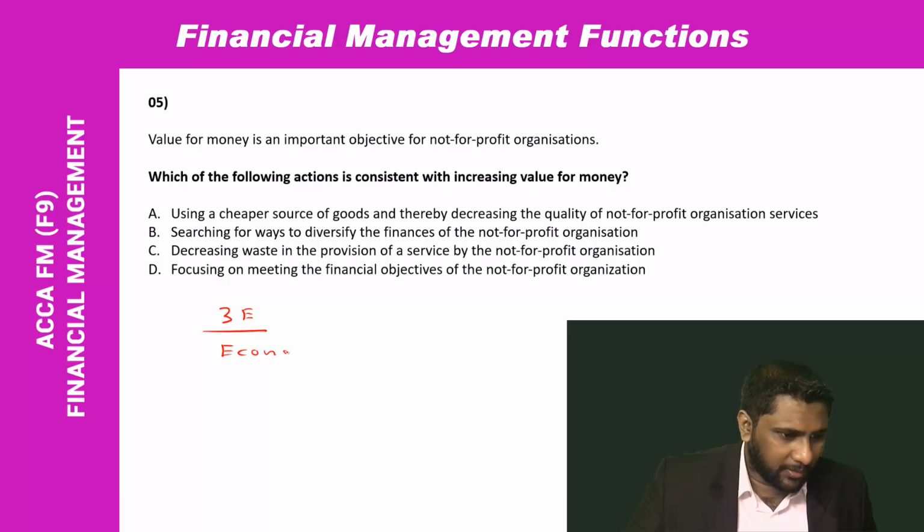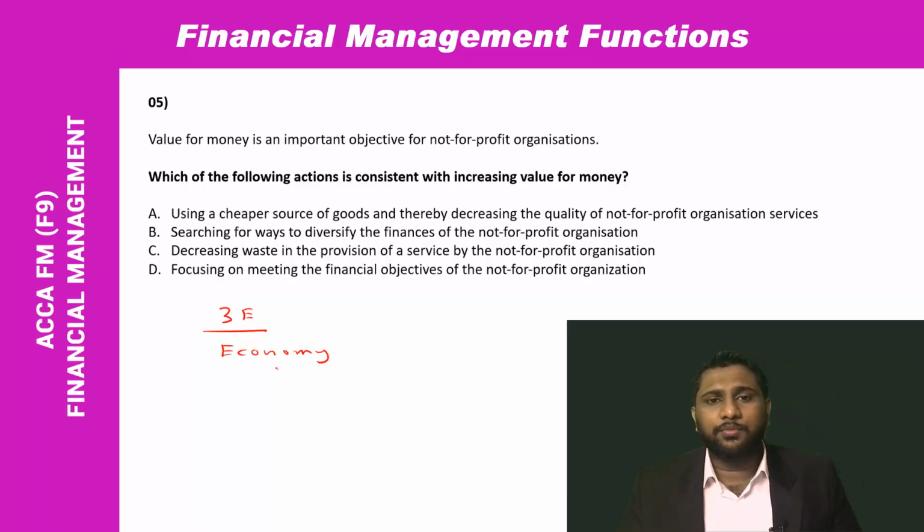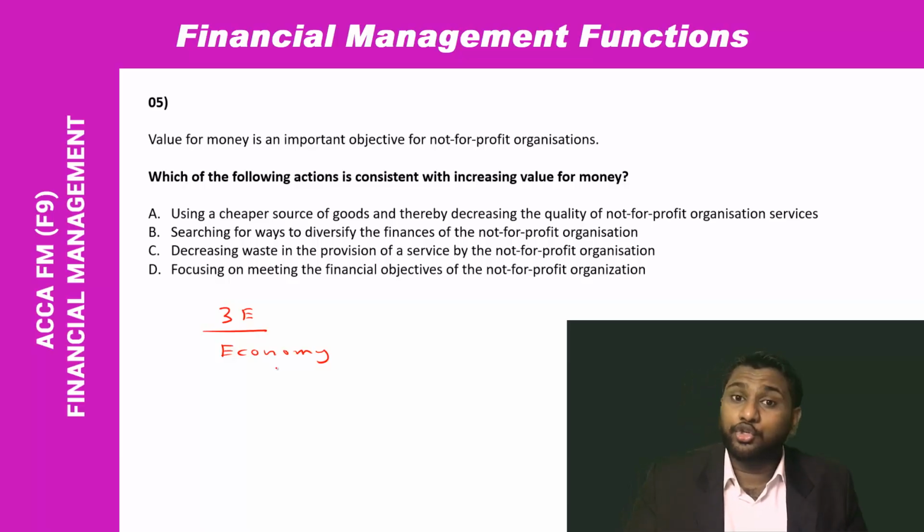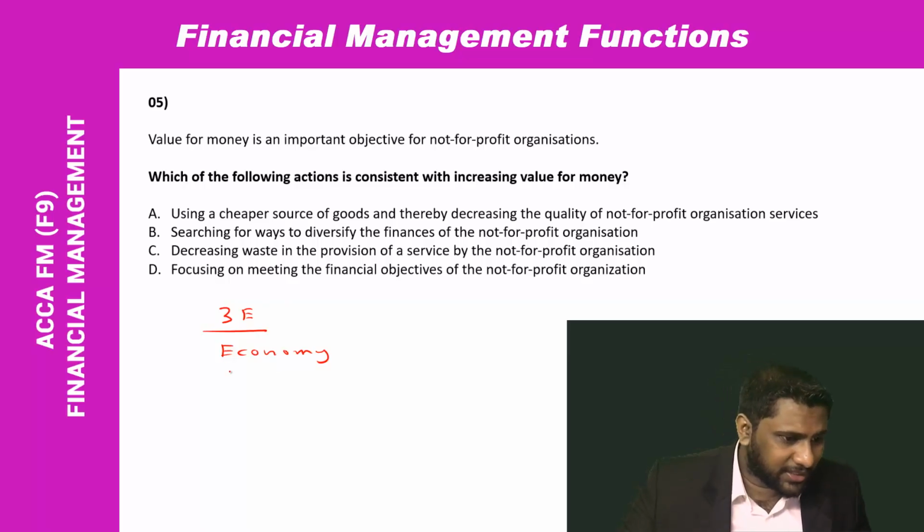First one is economy. So what is this economy? You should be able to get the best product for the best price, or if not, best product for the right price. So you shouldn't overspend. Whatever the product that you are purchasing, whatever the material that you are obtaining, you should pay the correct price. You shouldn't spend over. And second one is you have to be efficient.